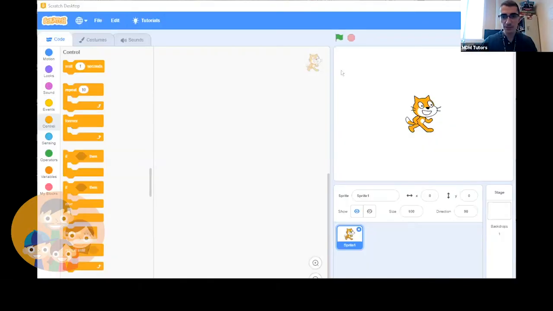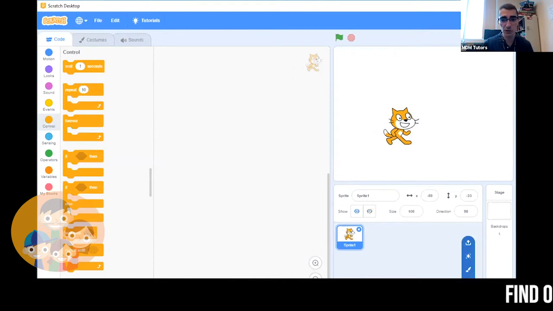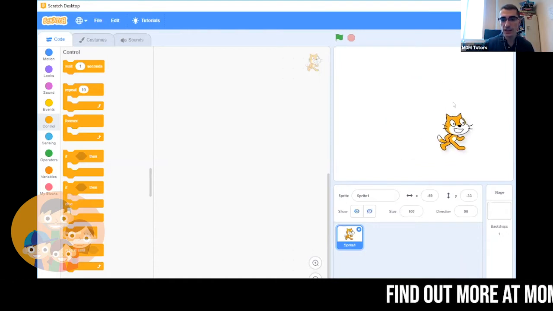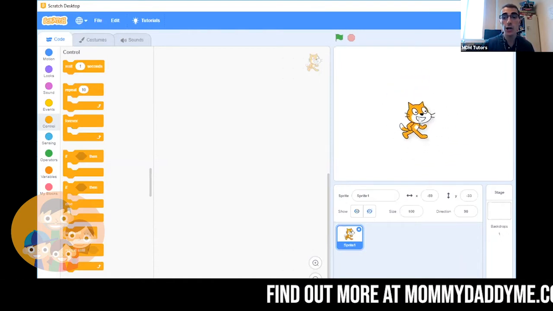And here we are. So every Scratch project starts like this, with our cat in the middle of the stage. It's known as a sprite. A sprite just means a two-dimensional image. We can have several different sprites in a scene by going down here and choosing more sprites. But for now, let's make this cat look like it's walking.